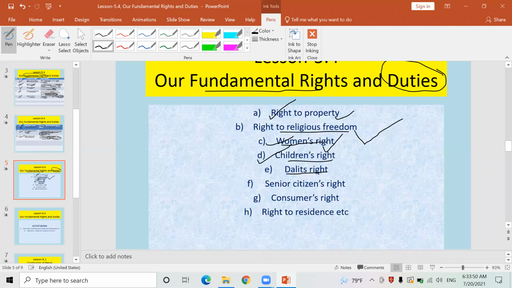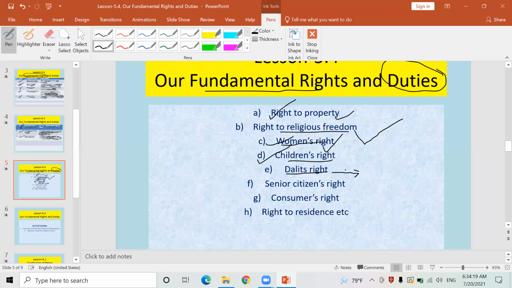These are known as Dalit in Nepal. These communities' people are known as Dalit in Nepal. For them also, the government has guaranteed the right. According to this Dalit right, nobody can be discriminated against, exploited, or suppressed because they are from the Dalit community. Are you listening? Nobody can be.